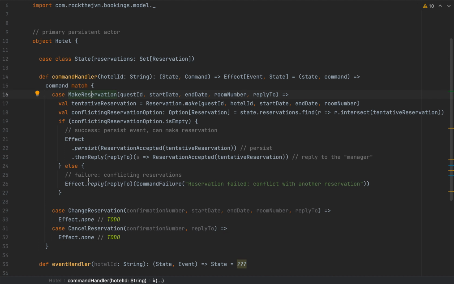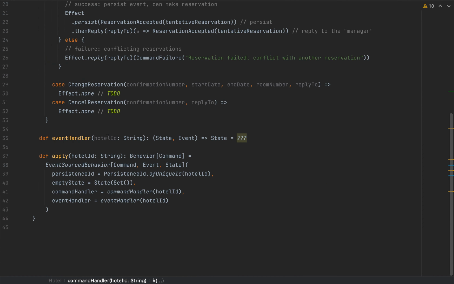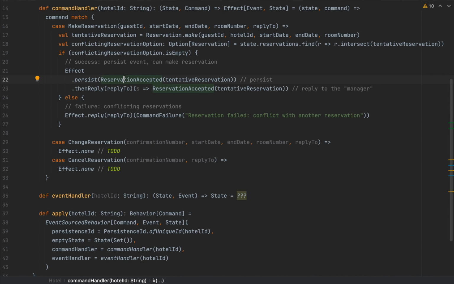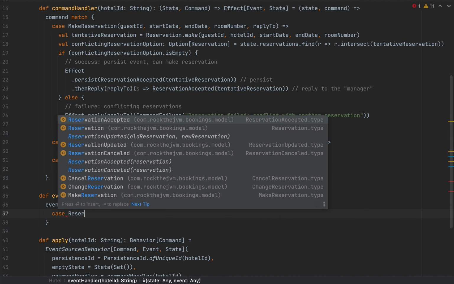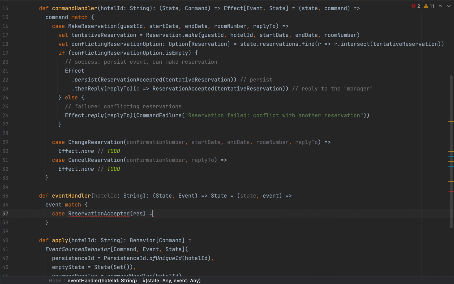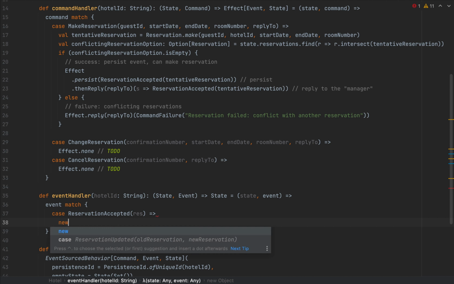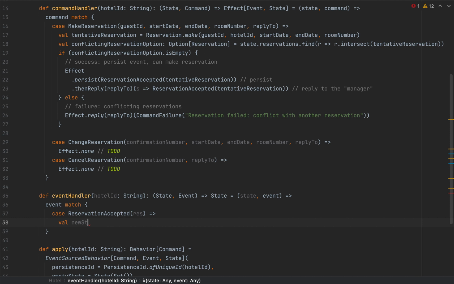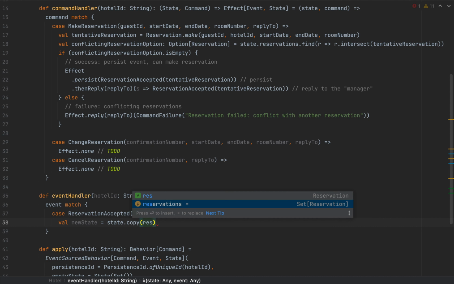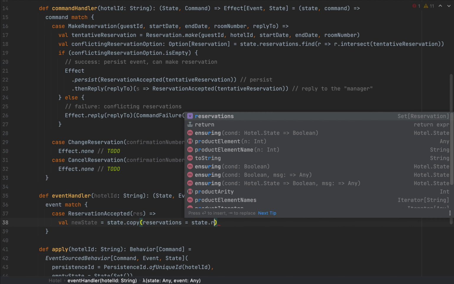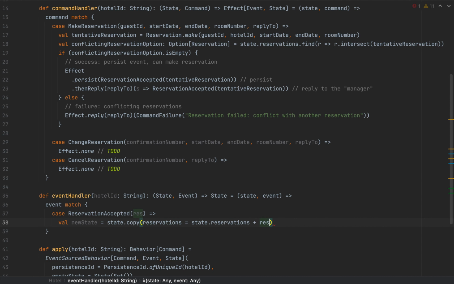Now, for MakeReservation, I would like to also handle the event that was persisted, which is ReservationAccepted, and we will modify the state of the actor to a new state. So I'm going to run a 2-argument function, which is state and event. Again, I'm going to run a pattern match on the event, so event match, and in case we get a ReservationAccepted for a reservation, I'm going to return a new state. So I'm going to have newState, save it as a val. So newState as state.copy, and I'm going to keep my reservations as state.reservations plus the reservation that has just been added.